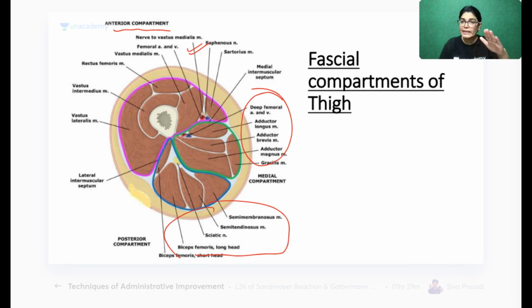We will have a detailed description of each compartment when I come to that compartment. But now I just want to tell you about the nerve and vessels residing in each compartment. I will cover the muscles also, because muscles are important. I know that the origin and insertion of each and every muscle is slightly difficult for students to remember, but it is very important and sure going to be asked in the Viva. I will not skip that, so I will take a session on that also. So write down.